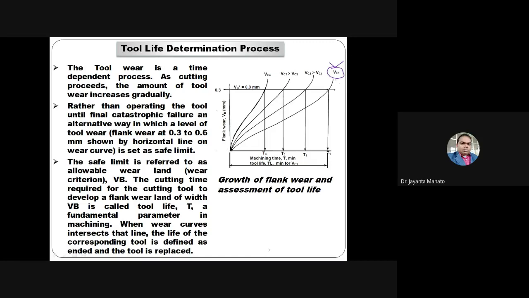Beyond this range is not permissible; beyond this range, the tool will certainly break.